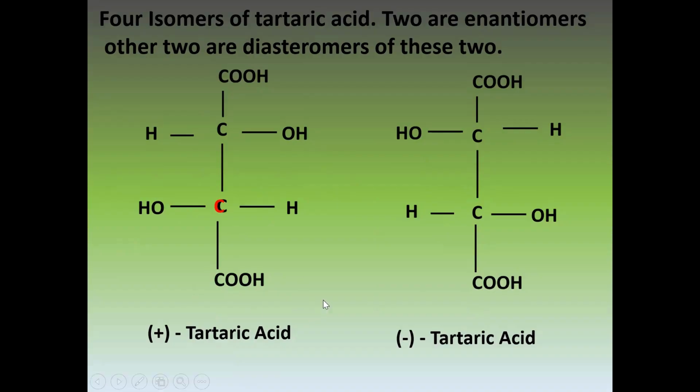Why? Because one isomer tries to bend the light on the right while the other on the left. So overall, there will be no effect, and this type of mixture is called a racemic mixture.